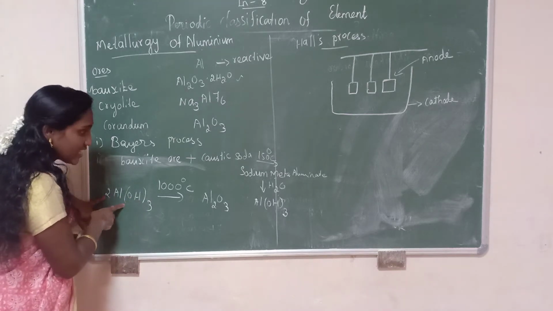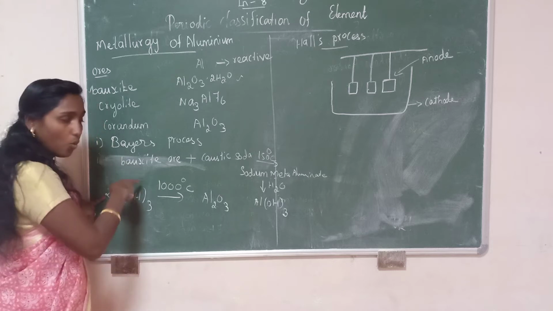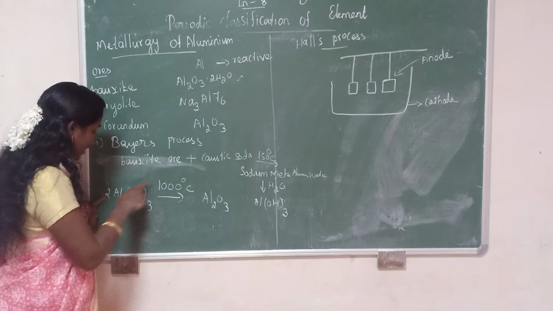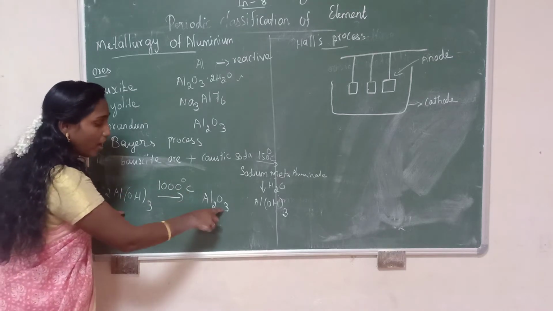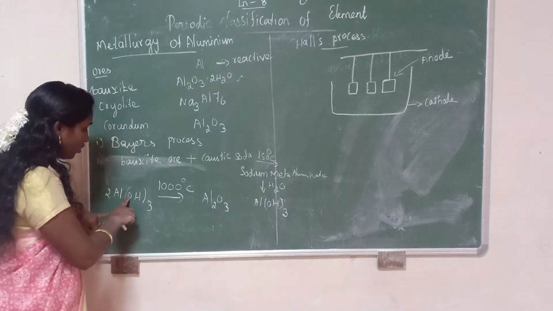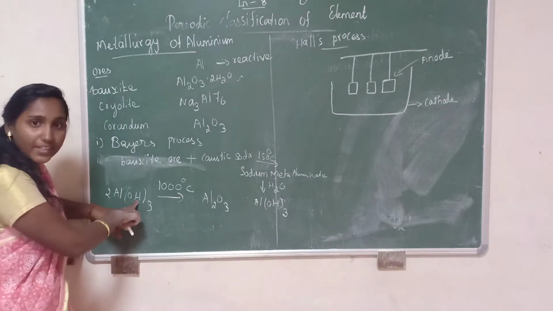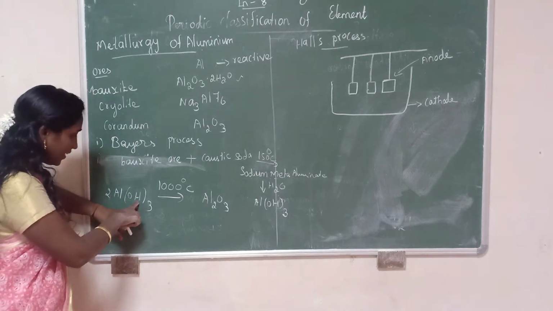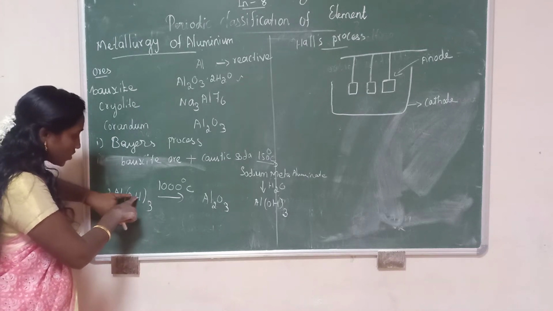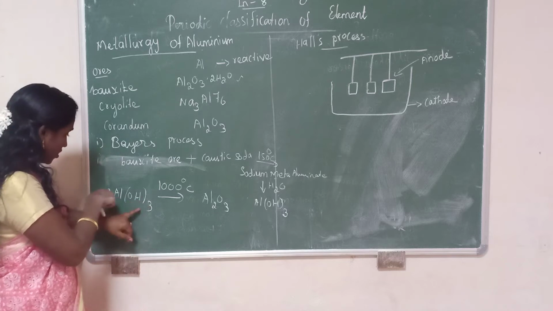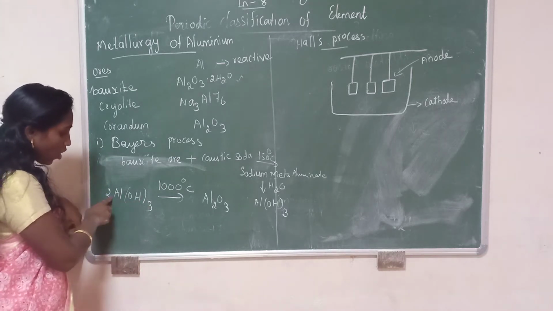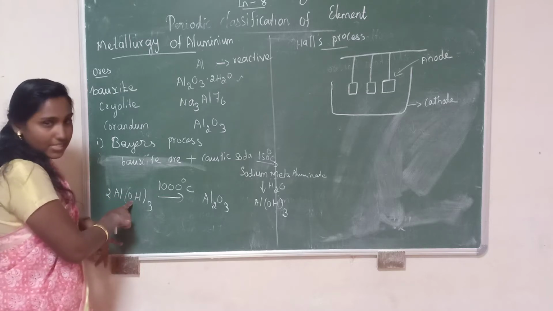We have to take this aluminium hydroxide, wash it, filter it and dry it at 1000 degrees Celsius. You will get alumina. Alumina formula Al2O3. Okay, Al2 then O3. Remaining, how many hydrogens are there? See, 3 hydrogen. So OH thrice means it contains 3 oxygen and 3 hydrogen. So here 2 is there, so totally 3 twos are 6. So 6 oxygen and 6 hydrogen is there.